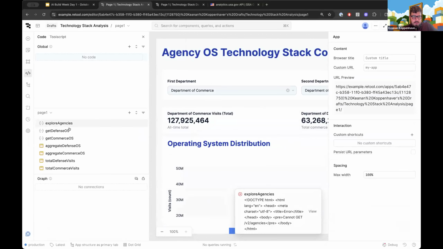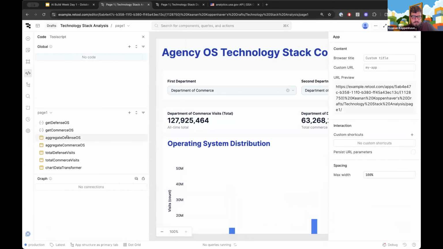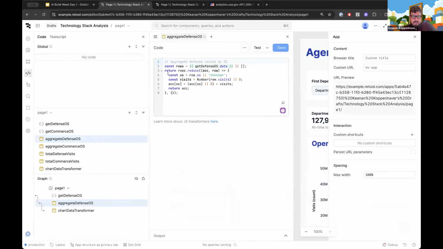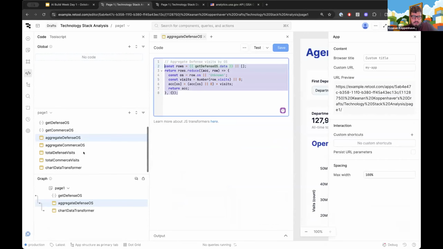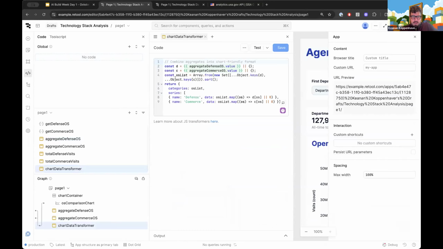That's why, if we look here, there are a couple of queries where Retool is aggregating the data and transforming it into a format that will work with the chart. So Assist wrote these for us without us even asking, because it realized there was a mismatch between the format of the data that came in and the data that was needed for the chart. Some of that happens automatically for you, but you can absolutely specify it in your prompt.